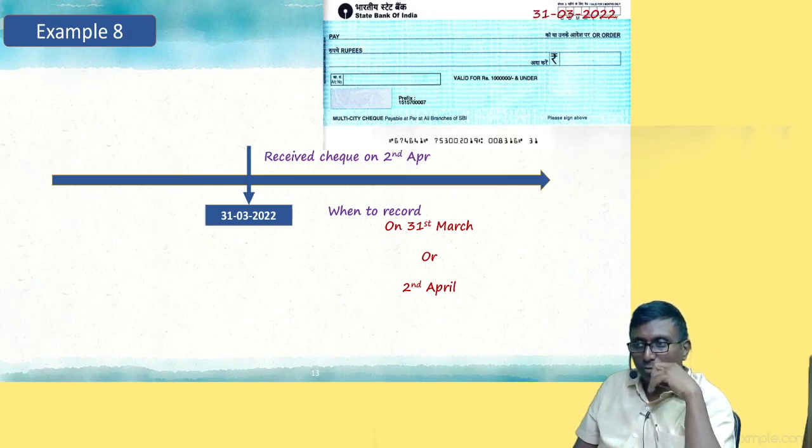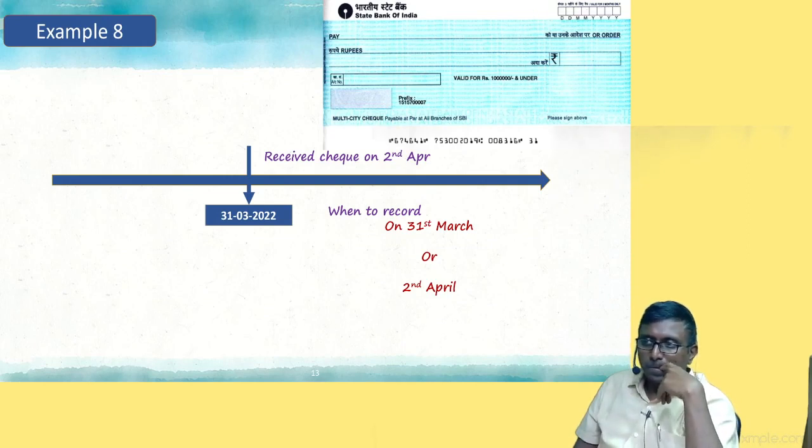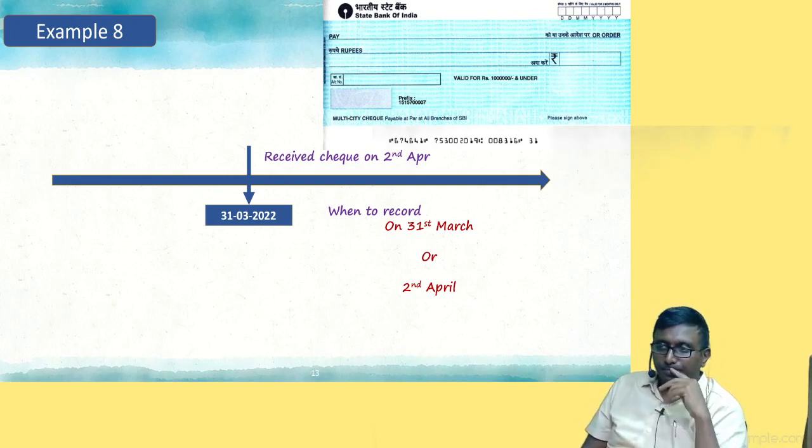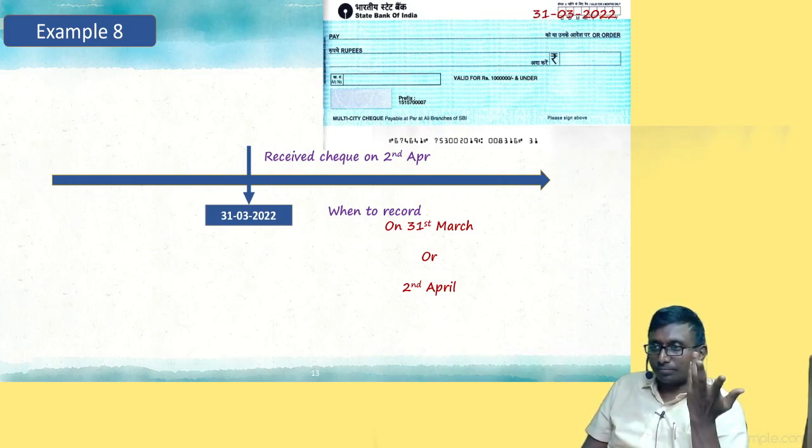Then 31st March. Okay, is all accounting based on cash? How can I record? What do you want me to record? Bank account debit to debtor on 31st March. Obviously, no bank. My money came, where is the bank? Do I have a check in hand? No, not even one piece is in hand. Then how can I say bank account debit?